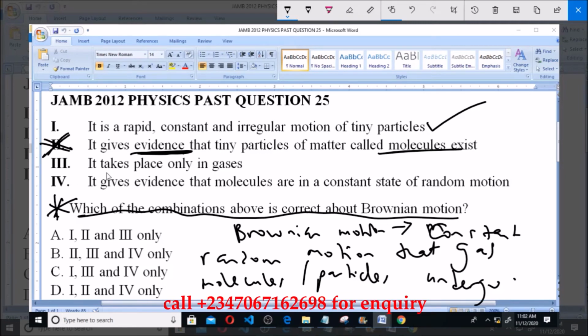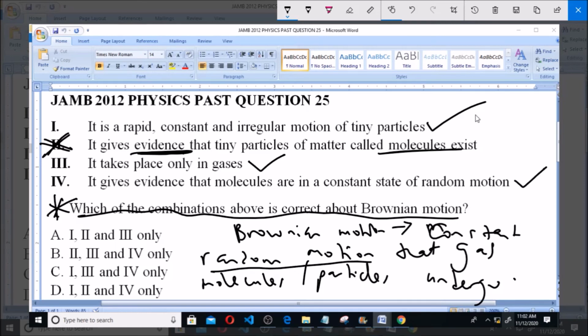of the answers. Now 3 says it takes place only in gases. Yes, Brownian motion is only studied in gases. And then 4 says it gives evidence that molecules are in a constant state of random motion. Like we stated in this definition, it is also correct. So that is 1, 3 and 4. So 1, 3 and 4 only is option C. So C is the correct answer to this question.